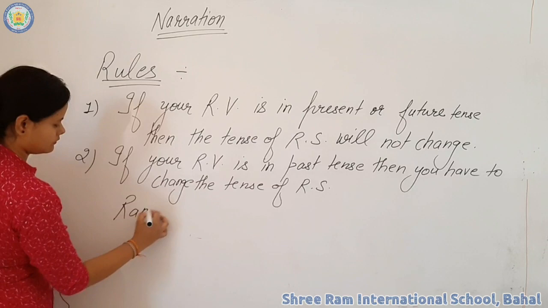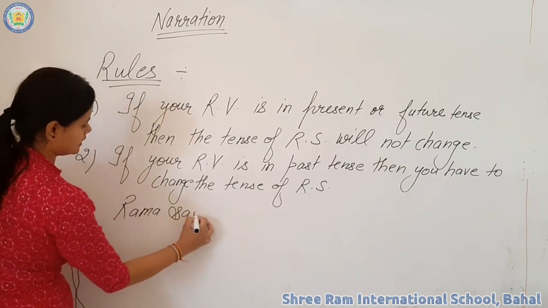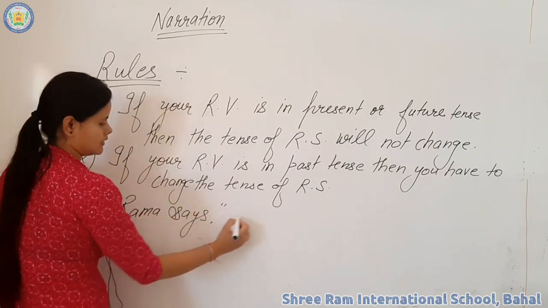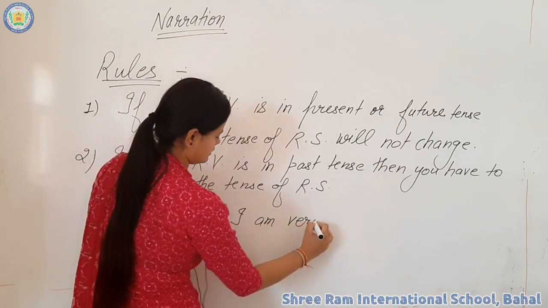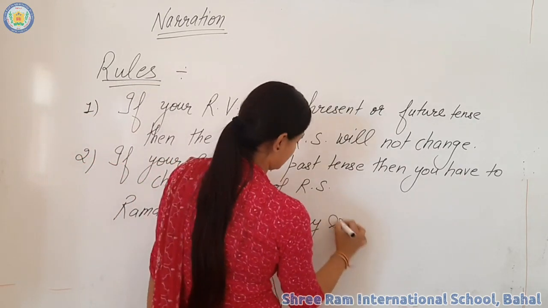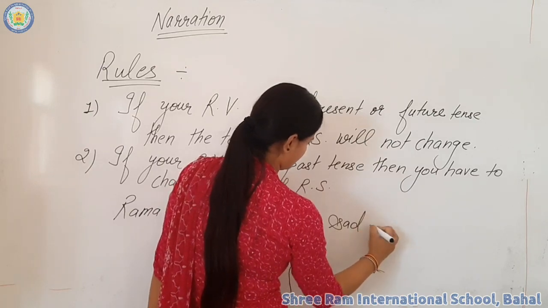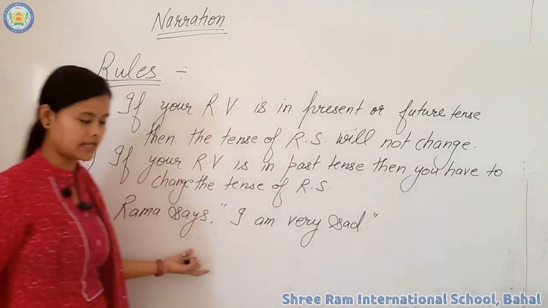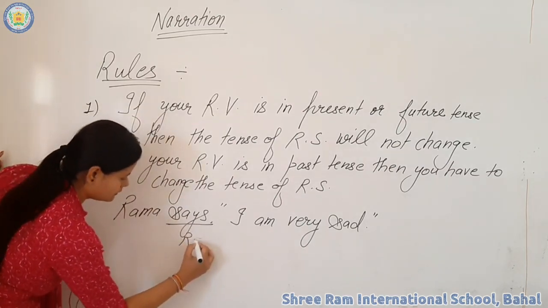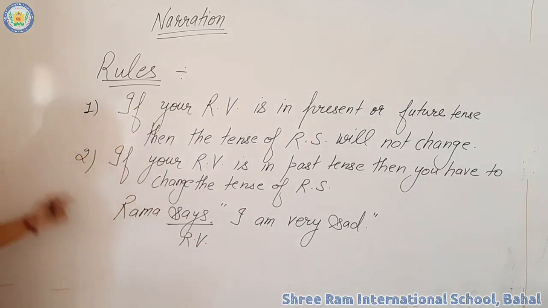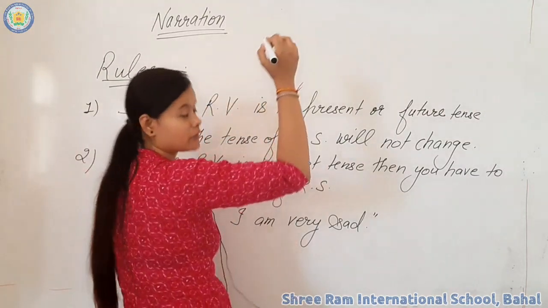Rama says, "I am very sad." So see the word says, this is your reporting verb. As you all know, there are three forms of the verb.